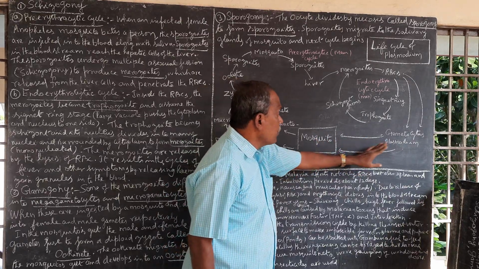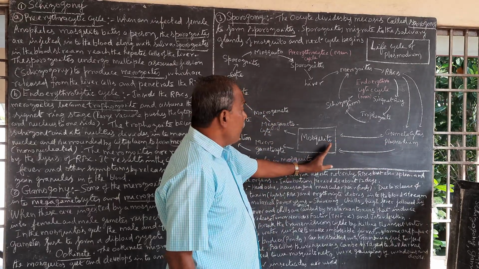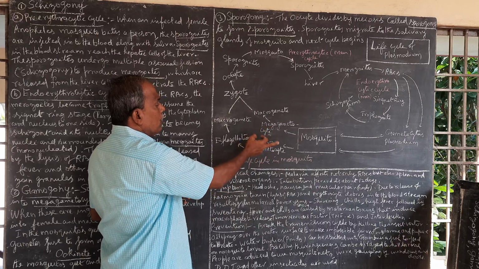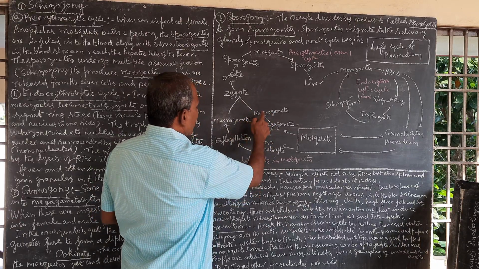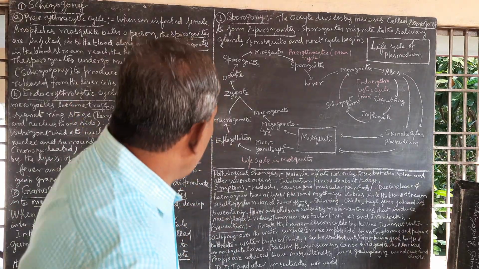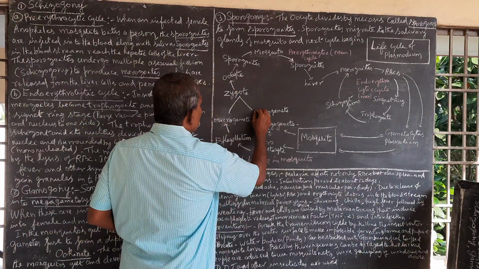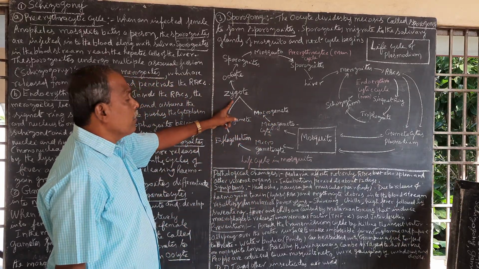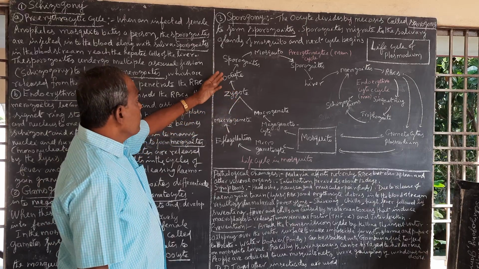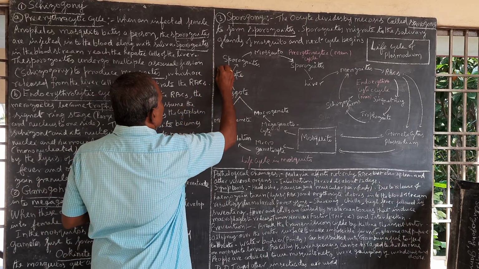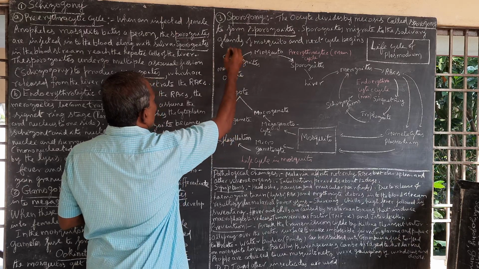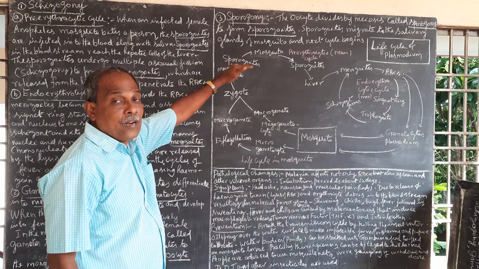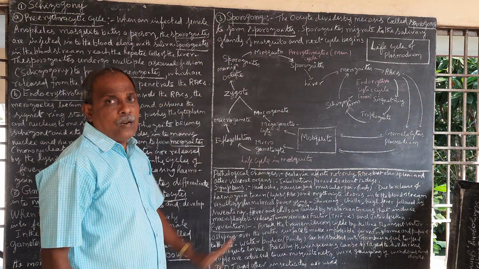When the mosquito bites the infected person, gametocytes enter the gut of the mosquito. In the gut, microgametocyte and macrogametocyte develop into macrogamete, in the sense female gamete, and microgamete, in the sense male gamete. Male gamete formation takes place by exflagellation. Then male and female gametes fuse to form a diploid zygote. Then the oocyst divides by meiosis to give sporozoites. Sporozoites reach the salivary glands of the mosquito, and then again the next cycle begins.